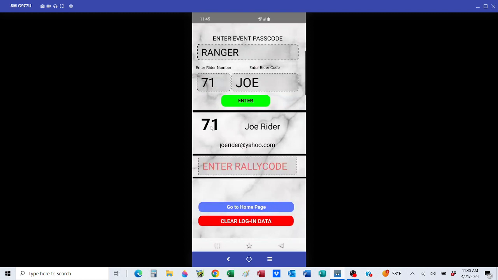It should pull up your rider number, your name, and your email address. If this does this correctly, when you submit a bonus, it will send a confirmation email to this email address. That's why it's very important that you do this in the sequence that it's shown here. We've had a couple instances where somebody has been logged in on a different device, and it causes that email to get messed up. I'm not really sure what that is.